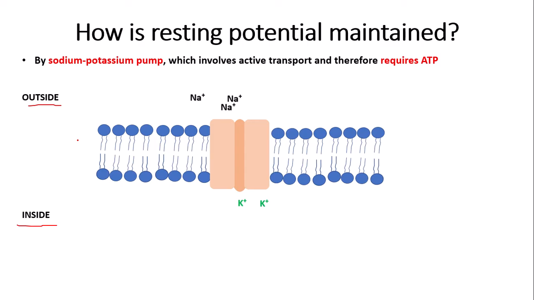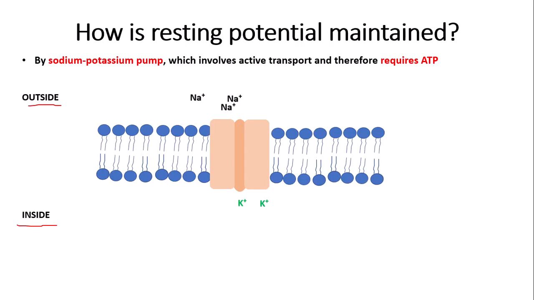Now you're probably wondering, well, if the potassium ions are transported into the neuron, then that gives the inside of the neuron a positive resting potential, not a negative one. Well, the thing is, because the potassium ions have been transported into the neuron, this creates a concentration gradient of potassium ions inside the neuron, and also a concentration gradient of sodium ions outside of the neuron.